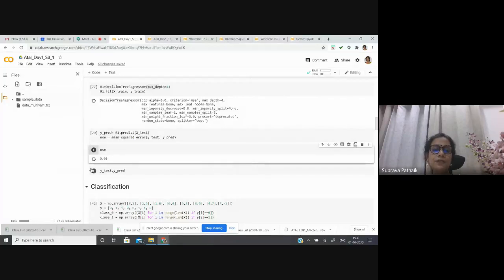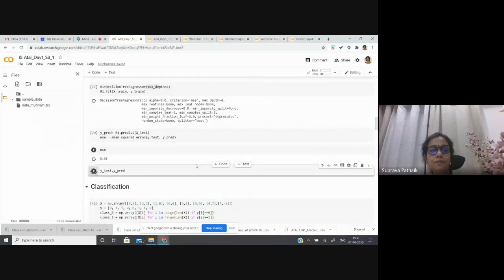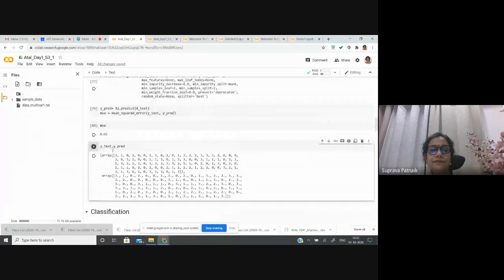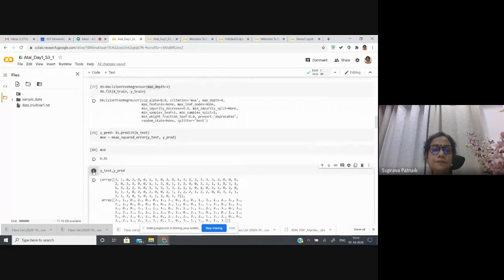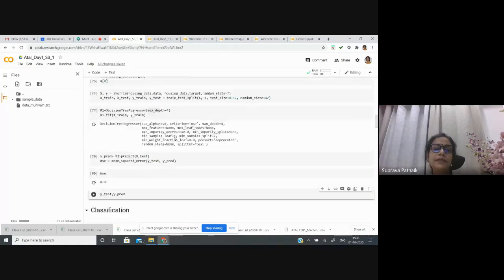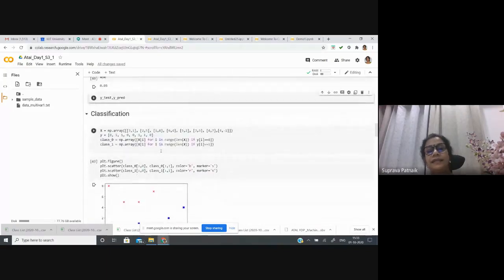So these are the values: y test and y predict. More or less they are looking similar. Somewhere maybe a slight difference is there. That is why I have the error. Here also I'm having this decision tree regressor.